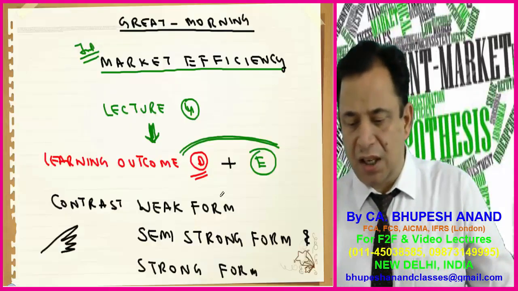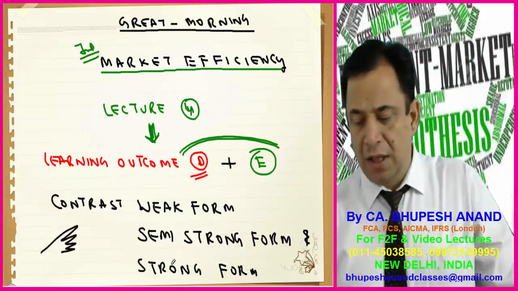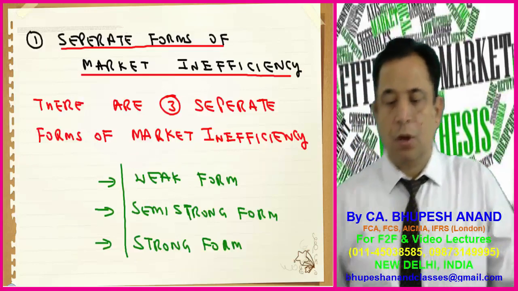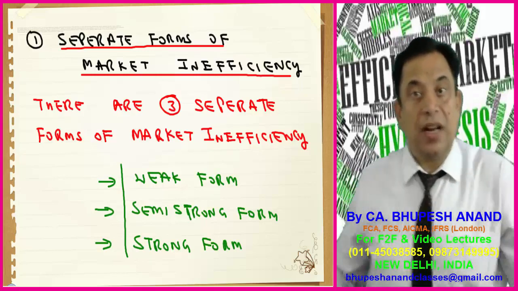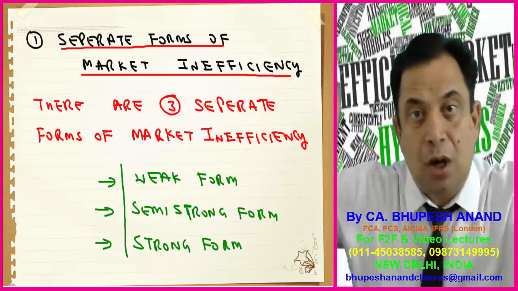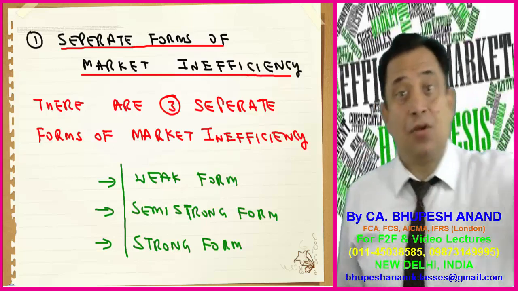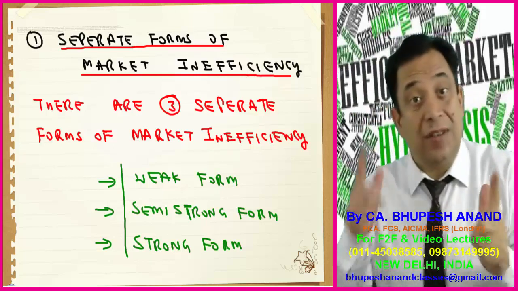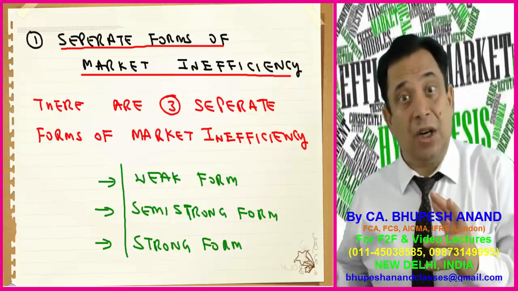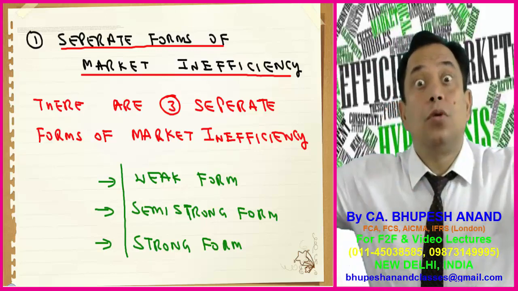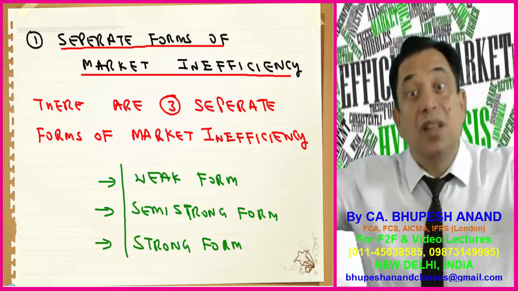So let's start with the journey, and let's write down lecture number 4, learning outcome D plus E: contrast weak form, semi-strong form, and strong form. The first point we will write is separate forms of market inefficiency. As per Eugene Fama, there are three types of market inefficiency: weak form, semi-strong form, and strong form. This is a very testable area, and if you are able to write down the table I have prepared on the 3rd or 4th slide, you will be able to solve all the questions. In that table you will see what the common point is, and then we will see how to learn it with logic.